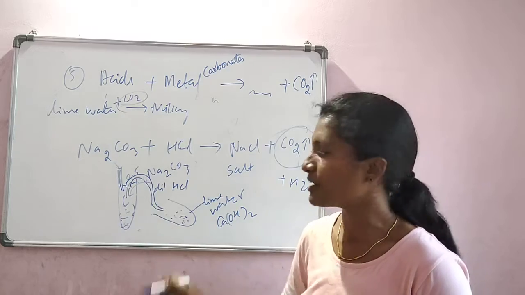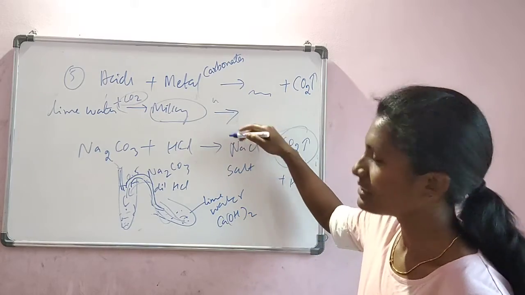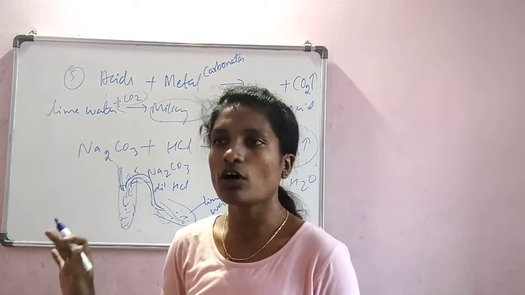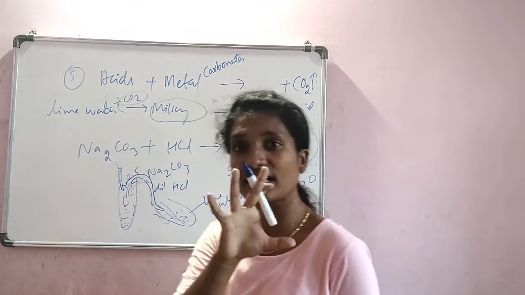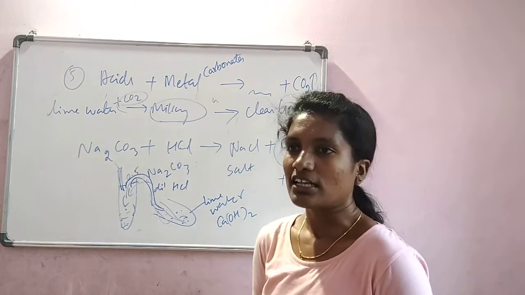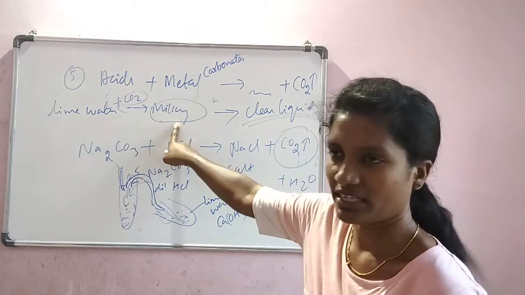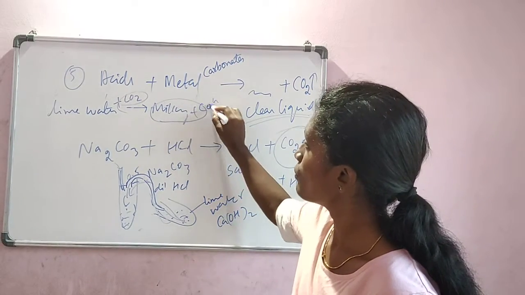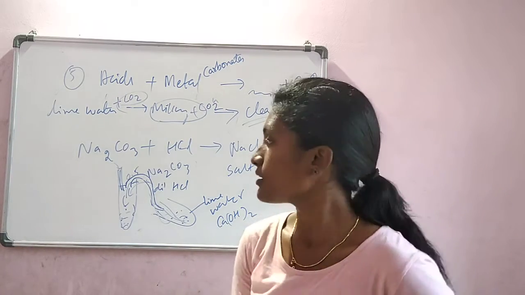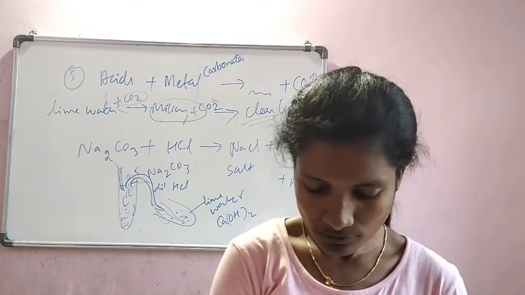Further, continue to provide the carbon dioxide. It keeps on coming, let's imagine. The same milky color is now turning into a clear liquid. The same carbon dioxide can vanish all those milky appearance and give a clear liquid, like taking fresh water in a glass. Okay, the fresh water is colorless, right? So it becomes like that. Lime water combined with carbon dioxide gave us milky color. Again combined with CO2, it gave us a clear liquid. So this tells us that the gas which is evolved is carbon dioxide gas. Okay, which is a simple activity.